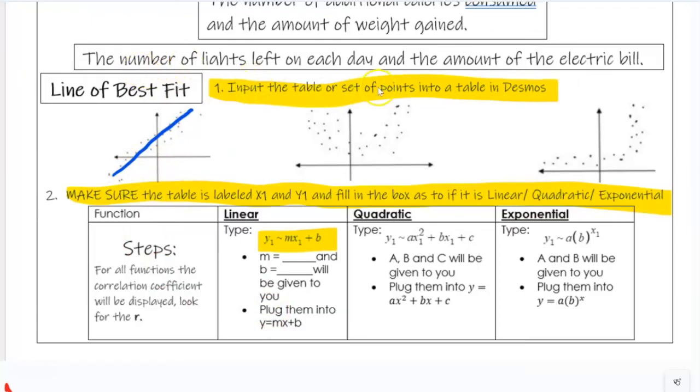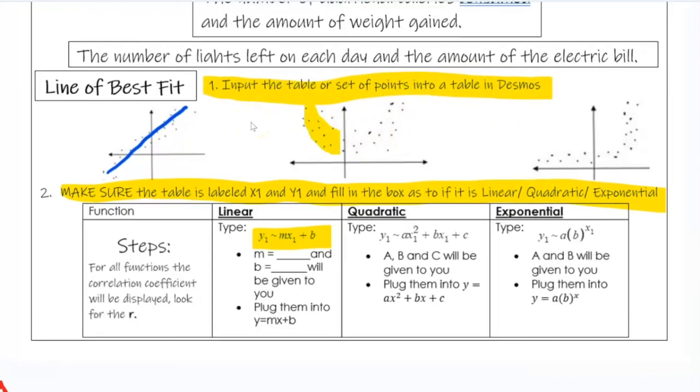If I input all the set of points into Desmos, and it looks like this shape, what shape would that look like? Well, that shape would look like a quadratic. So what do you think I would put in? If it looks like a quadratic, then I would use the equation for a quadratic. And again, this is all in your formula sheet. And then once I find my A, B, and C, I plug it into the formula where I see A, B, and C.